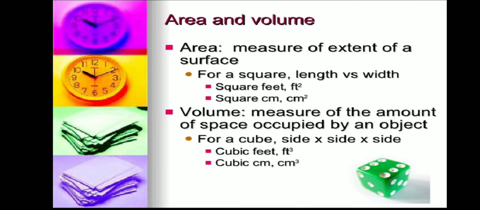For a cube, consisting of 3 sides, volume is side cubed, side times side times side. In cubic feet, it is feet cubed. In cubic centimeter, it is centimeter cubed. It indicates volume.